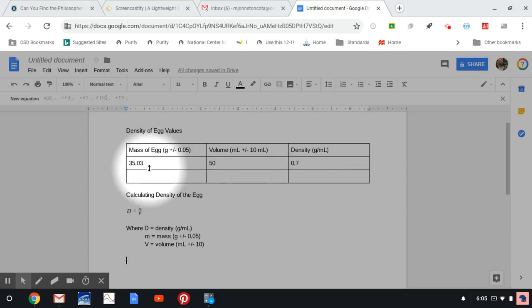And make sure the data in the data table will have the same number of decimal places as your uncertainties. Make sure when you do the calculation, if you are adding and subtracting, you round to the same number of decimal places. If you are multiplying and dividing, you round to the total number of sig figs. In this case, it's 1 because 50 has 1 sig fig.